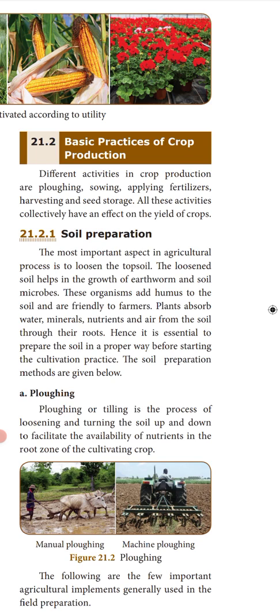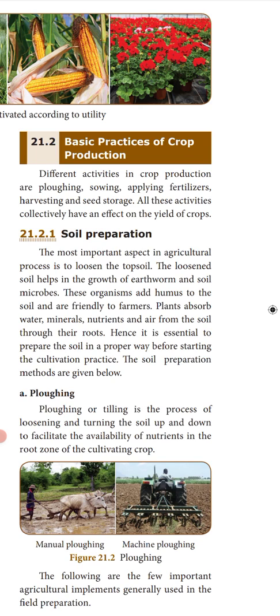I'm not getting the shovel. You use a shovel, yes, to loosen the soil in a small area. But for a large area, they use a tractor for plowing to loosen the soil. Then they'll sow it. They'll apply fertilizer so that the plants will be able to grow healthier. Then harvest and seed storage. All these activities collectively have an effect on the yield of crops.